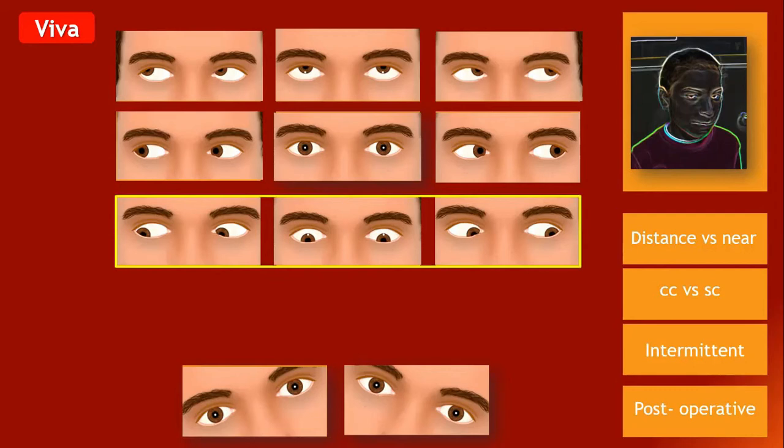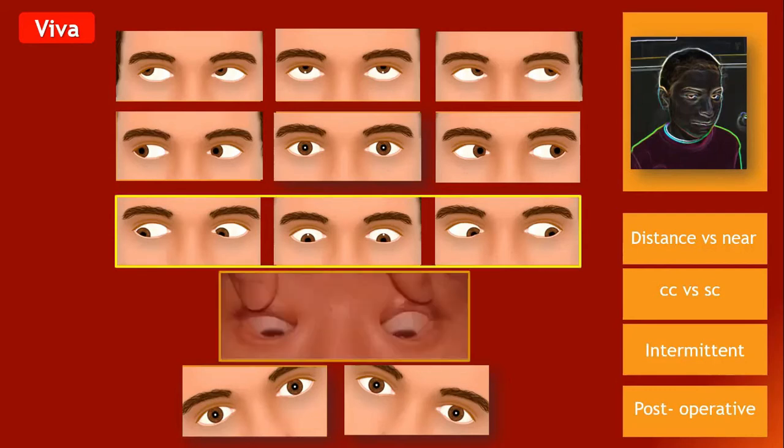Remember, when you are testing down gazes, you have to elevate the upper eyelids on both sides. In the clinical exam, when you test the versions, you have to warn the patient or ask permission to touch, because you are going to touch him or her.